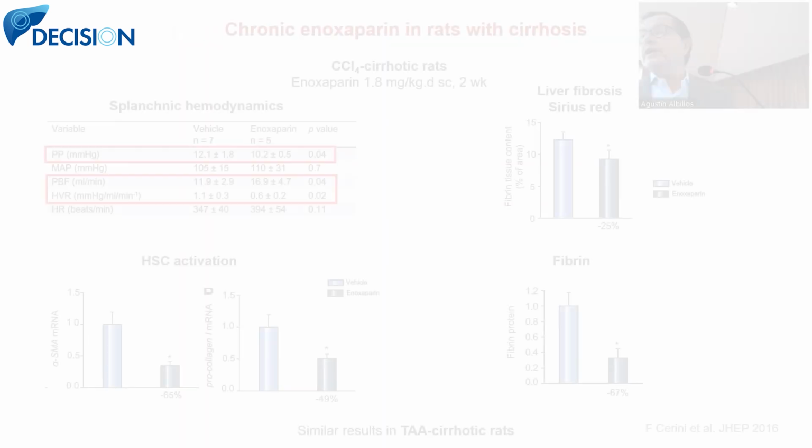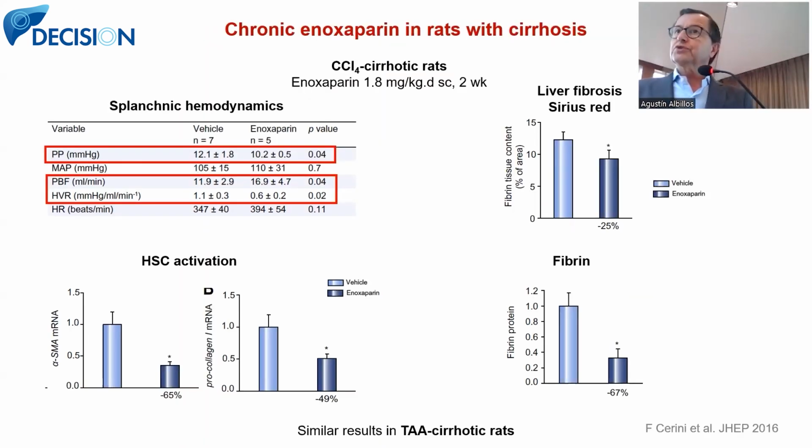What can we do? Well, if there is inflammation, if there is microthrombosis, we can use, for instance, heparin. We can treat cirrhotic rats, carbon tetrachloride cirrhotic rats and also thioacetamide cirrhotic rats, with enoxaparin for 2 weeks. Well, we can take advantage of the antithrombotic and anti-inflammatory power of heparin. This treatment was done by the Barcelona group, Juan Carlos and Jordi Gracia. They showed a reduction in portal pressure, an increase in portal blood flow, and a decrease in hepatic vascular resistance. Why? Because there was a significant reduction in the amount of collagen of fibrous tissue in rats treated with enoxaparin.